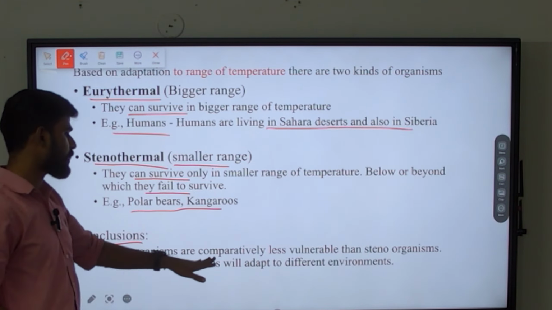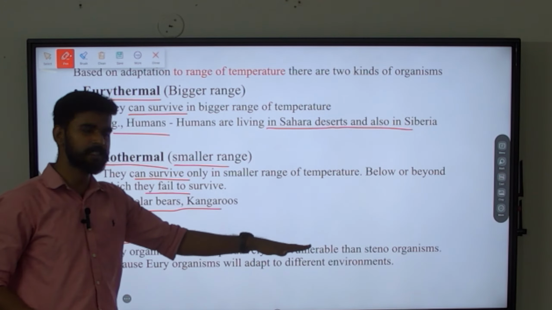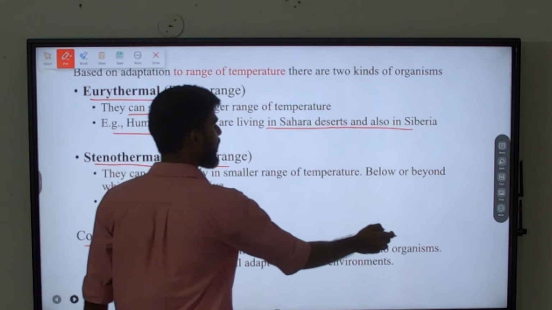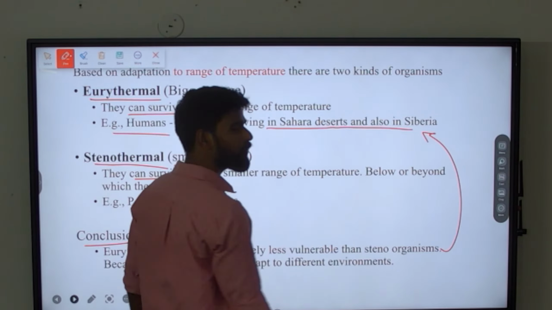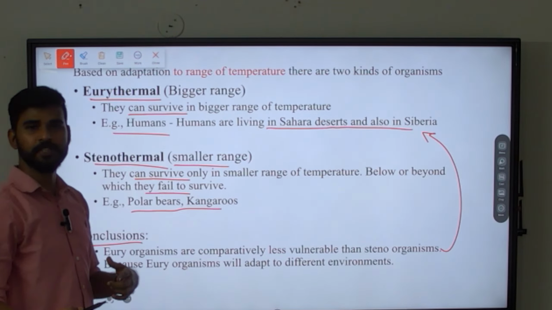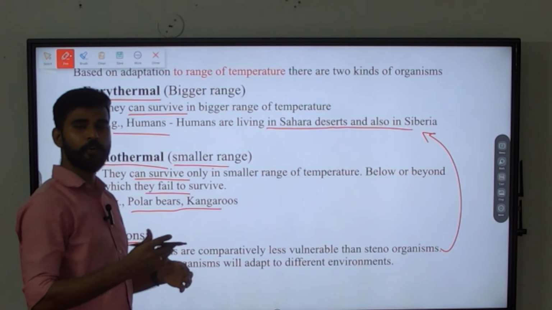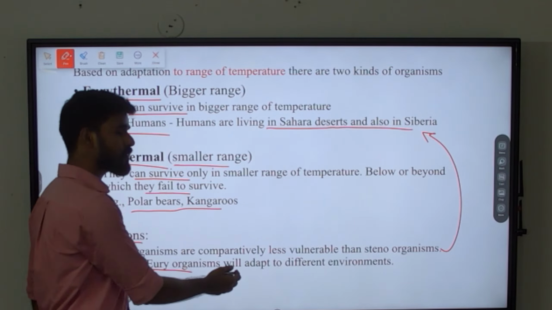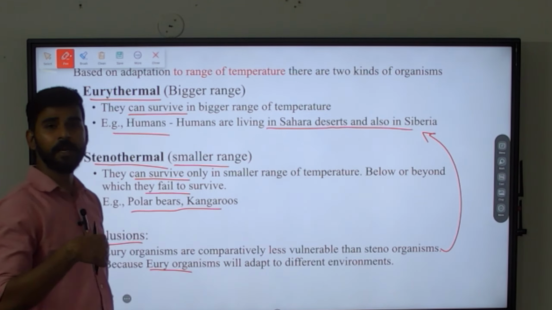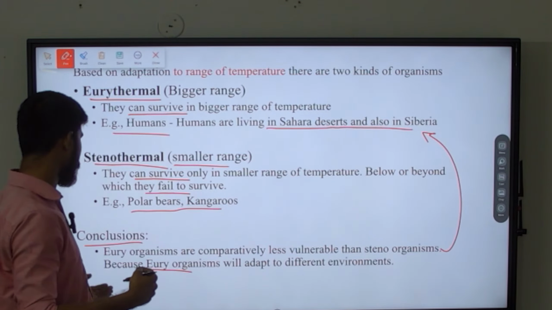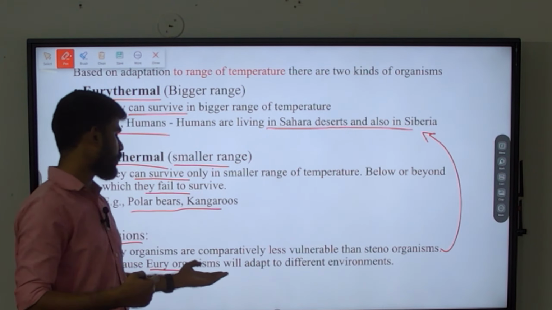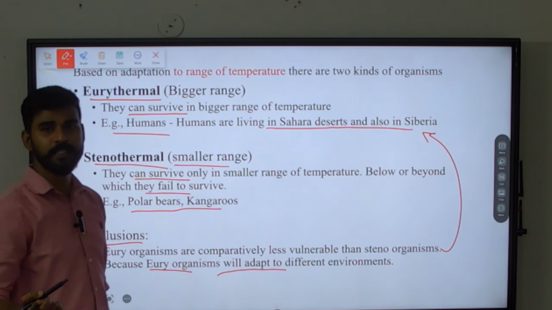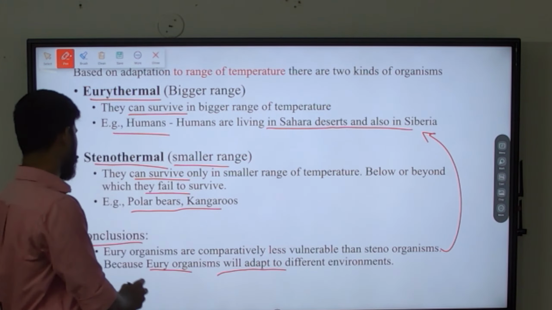Eury organisms are comparatively less vulnerable than steno organisms. Yes, they are less vulnerable because they adapt to a wide range of conditions, or even an extreme range of conditions. But steno organisms do not, so they become extremely vulnerable, because the eury organisms will adapt to different environments, whereas the steno organisms will not.